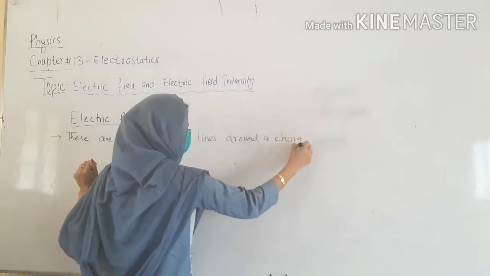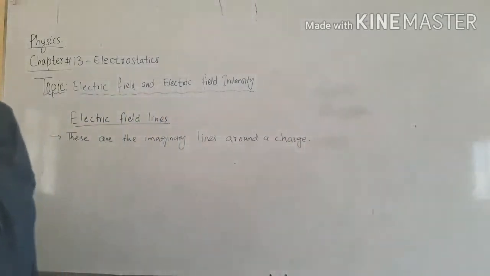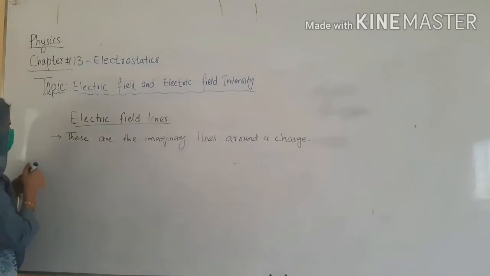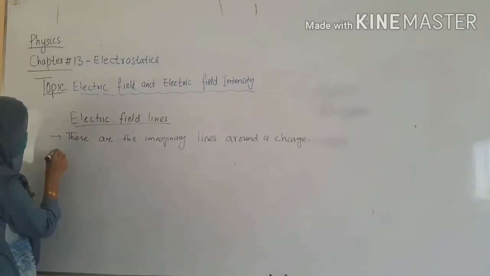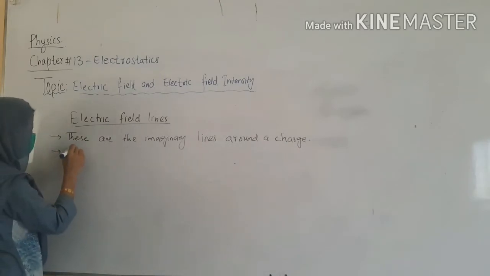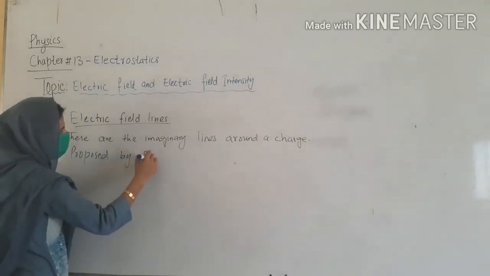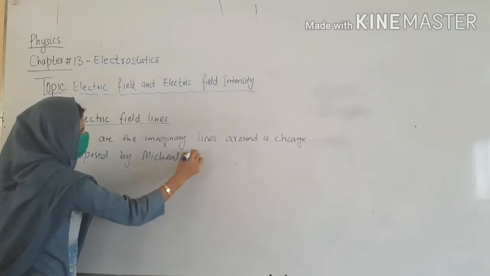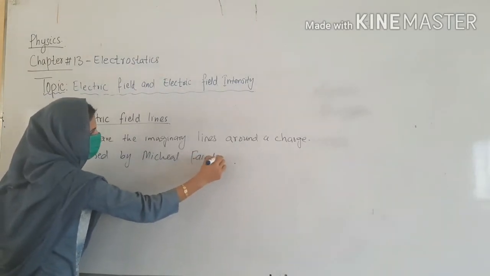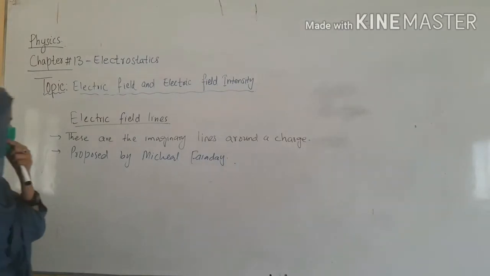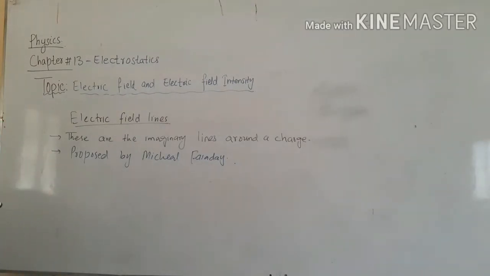Not actual lines, but imaginary lines. Is it clear? Imaginary lines around the charge.